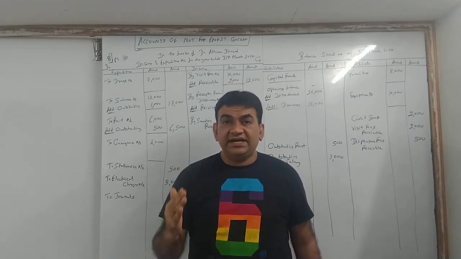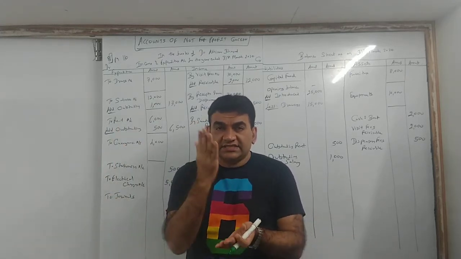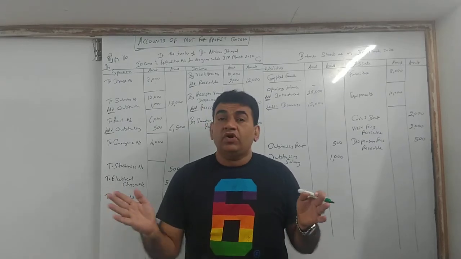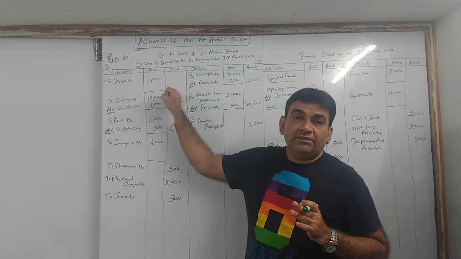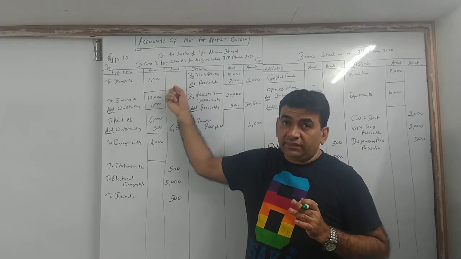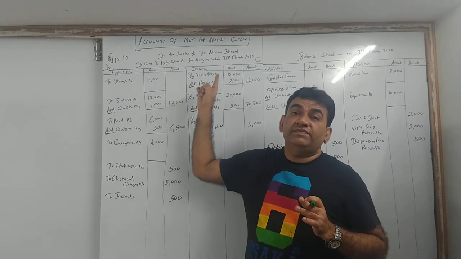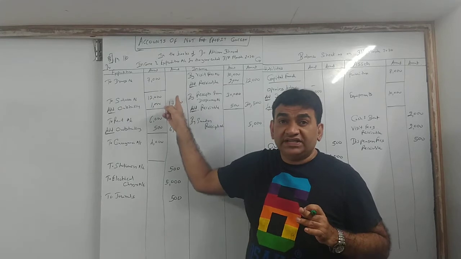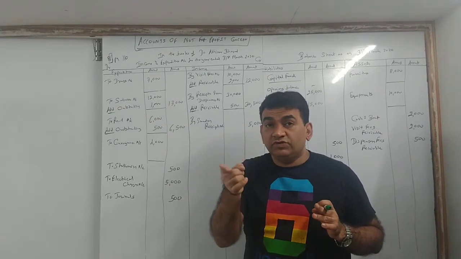Now 1,000 worth of medicine remains, you will not throw it away. I will use it in the next year. Today is 31st March, tomorrow my next year starts, 1st April. So I am not going to throw it away. So the figure which should come outside has to be the amount of medicine actually used. 7,000 I have purchased. How much remains? 1. That means I have used the difference.